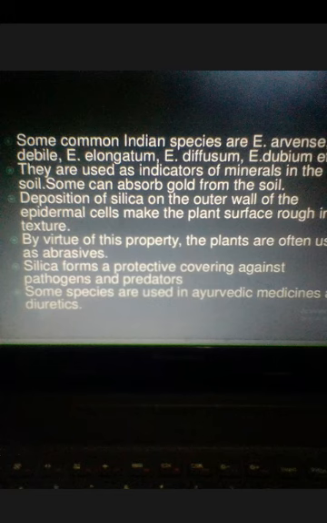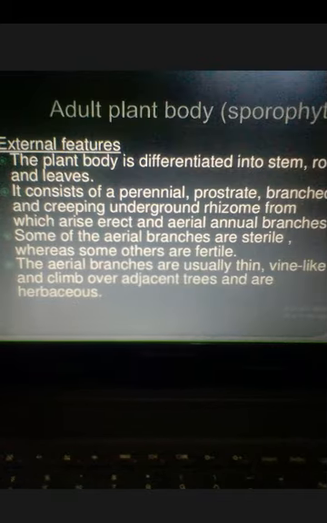Another unique feature is the deposition of silica on the outer wall of epidermal cells, which makes them rough and brittle. By virtue of this property, the plants are often used as an abrasive. Some species are used in Ayurvedic medicine as a diuretic. This is a medicinal property of Equisetum.